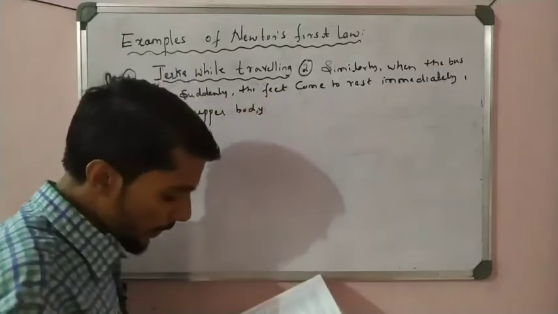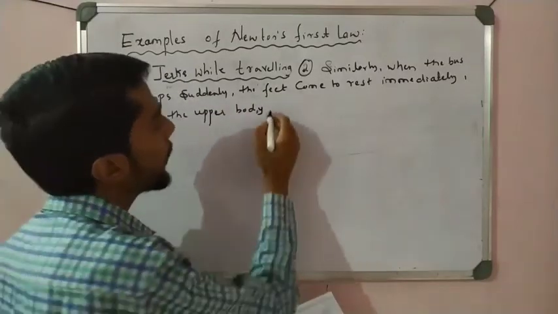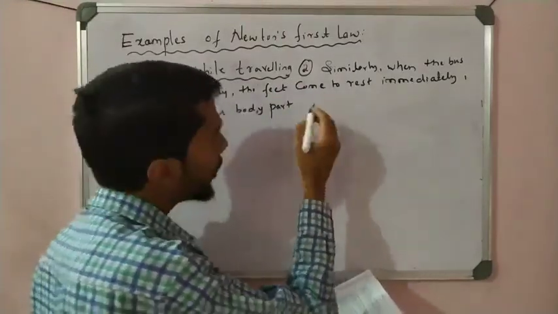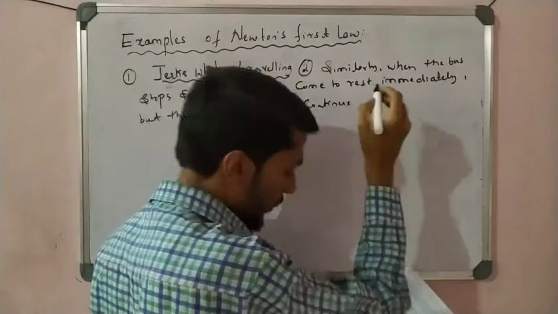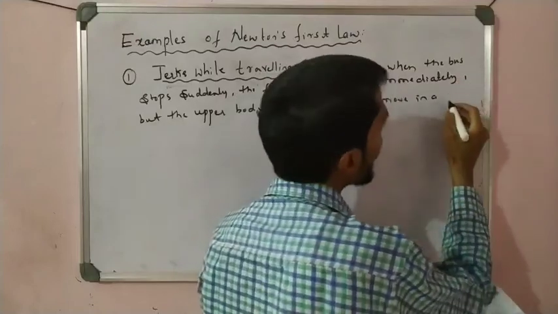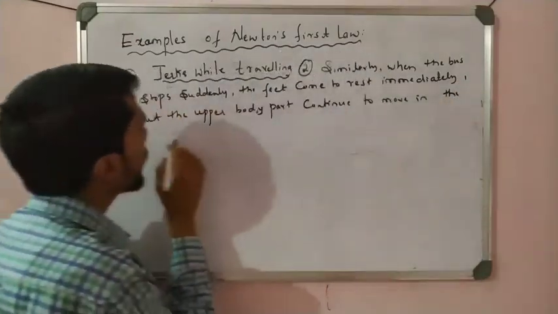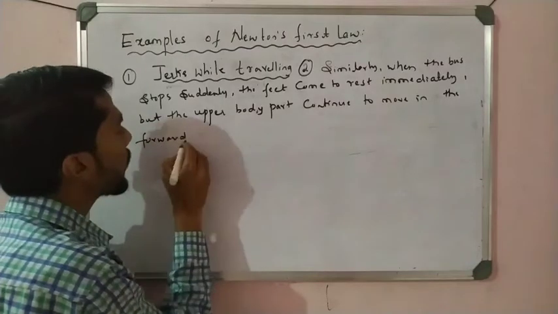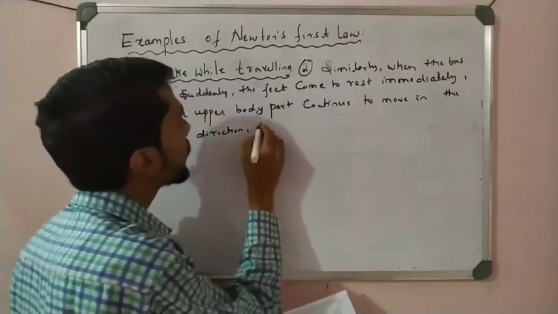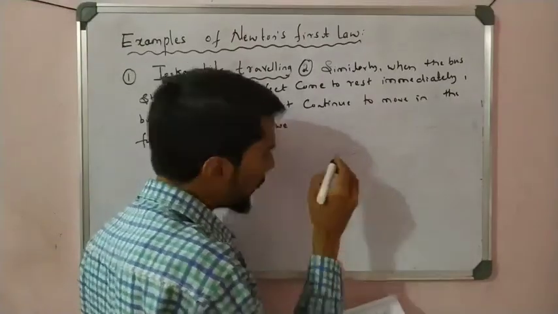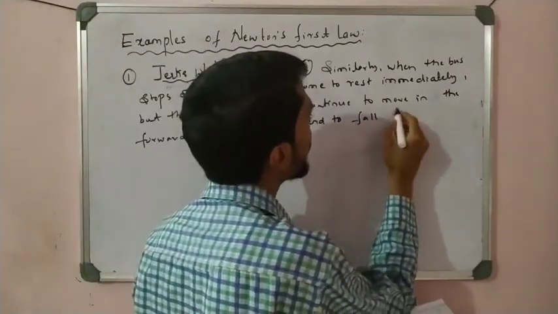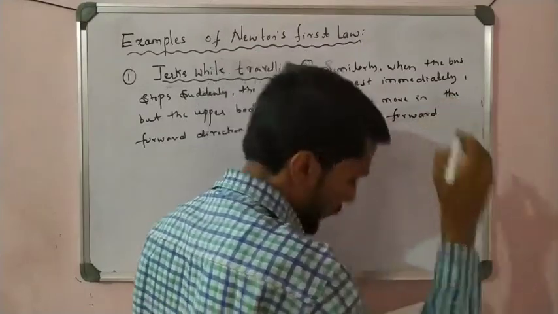The upper part of the body continues to move in the forward direction, so we tend to fall forward.